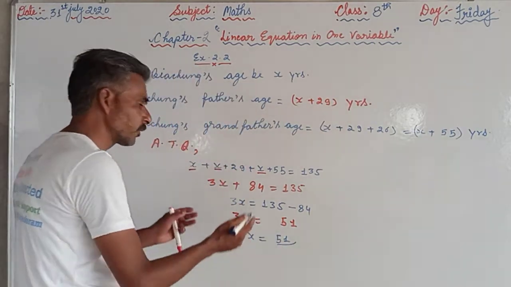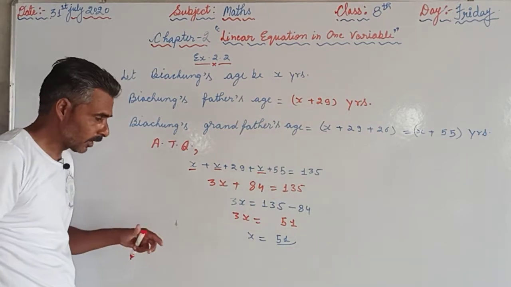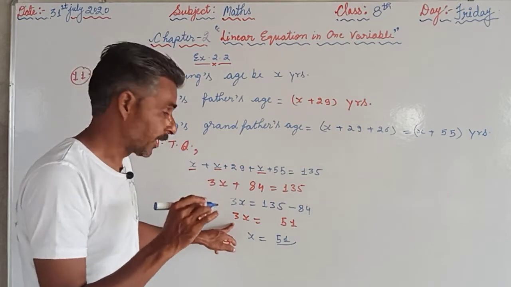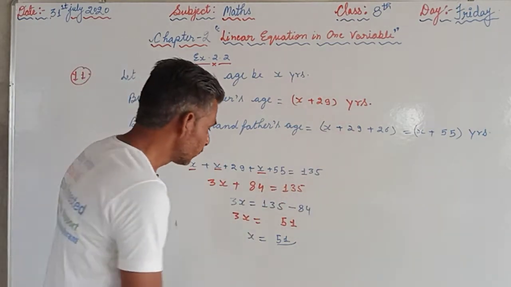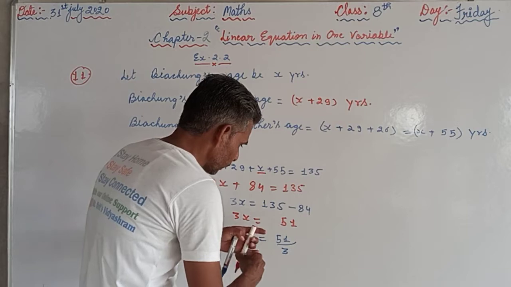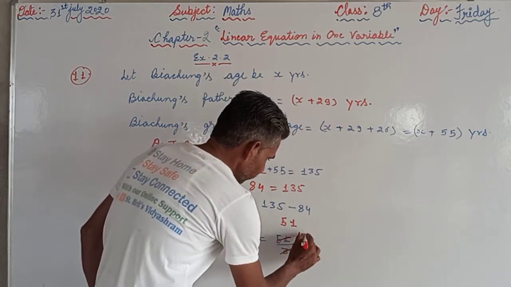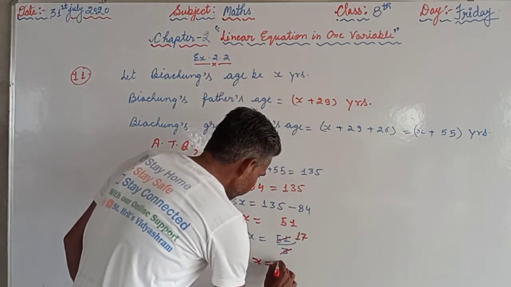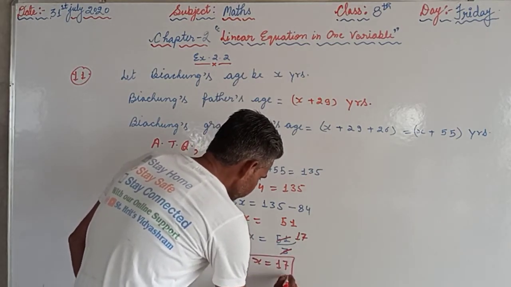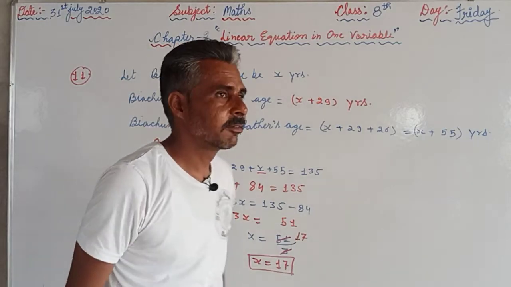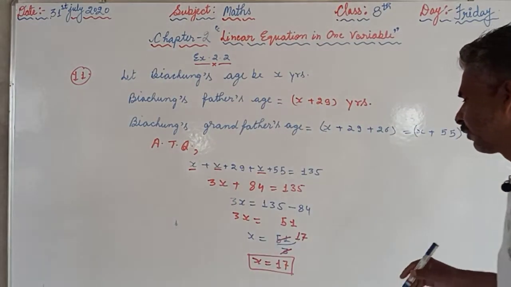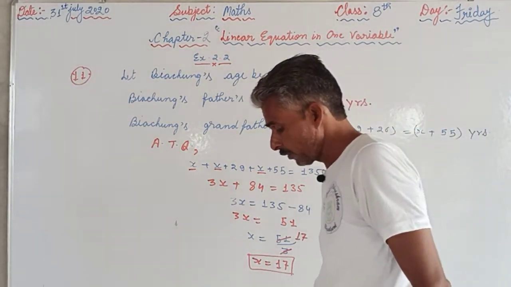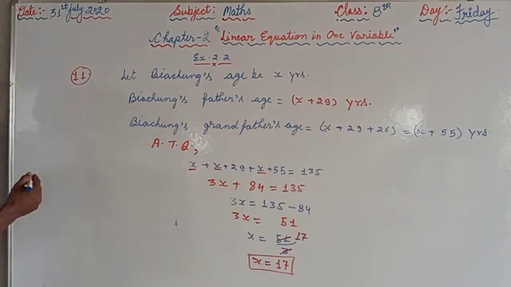3 will be transferred from the left hand side to the right hand side. What is 3 doing here on the left hand side? 3 is multiplying x. So on the right hand side it will divide. 3 times 17 is 51. So the value of x will be 17. So we have done the second part as well. We have found the value of the variable. Now we will write the answer.